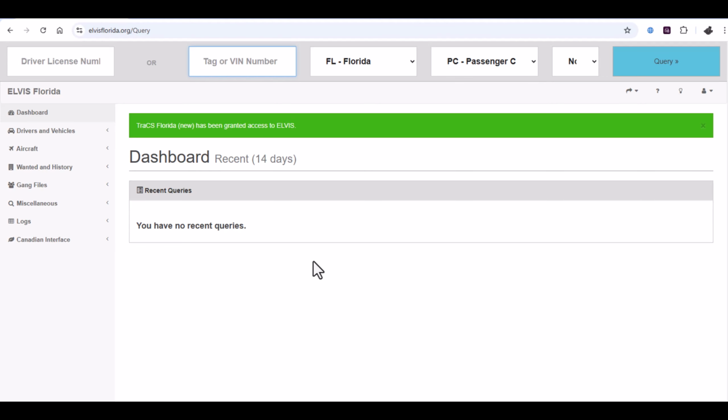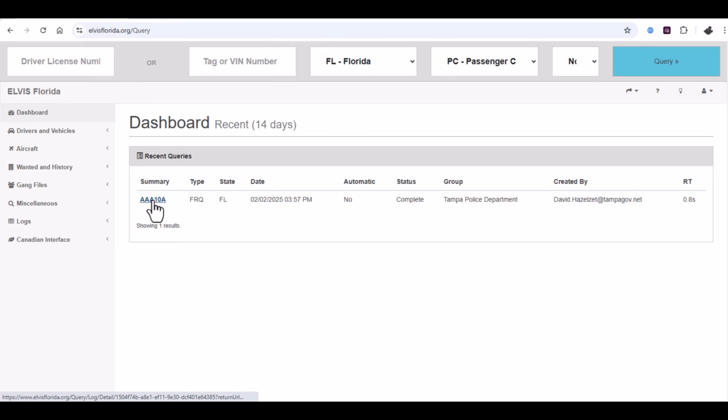When logged on through TraCS and the sync has been established, you will get a green bar that says TraCS Florida has been granted access to ELVIS. If you do not see this green bar, you will have to close ELVIS in TraCS and repeat the logon procedure. This notification confirms that both TraCS and ELVIS have synced in order for TraCS to receive information ran in ELVIS. Once logged on ELVIS, you will be on the dashboard screen.